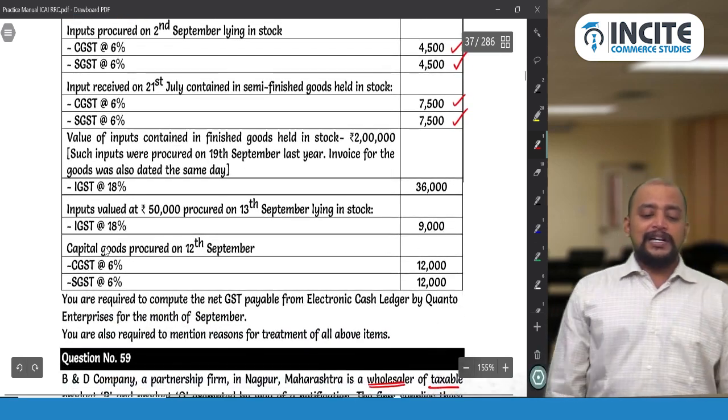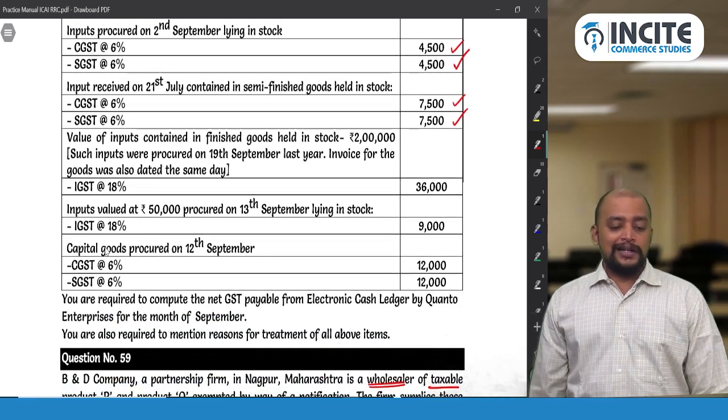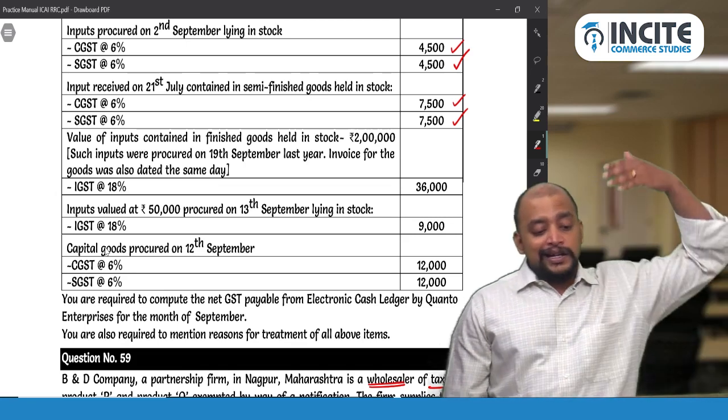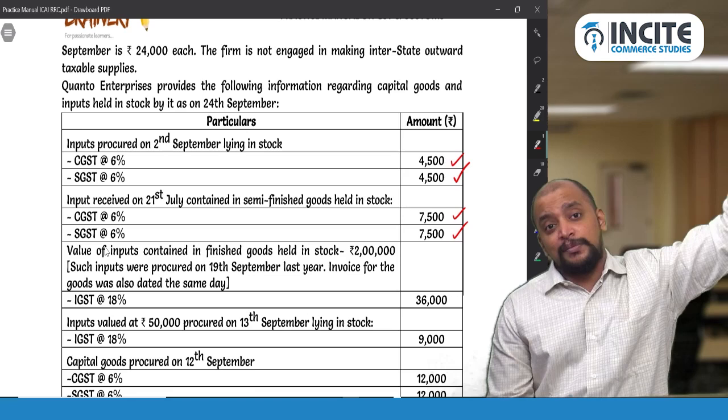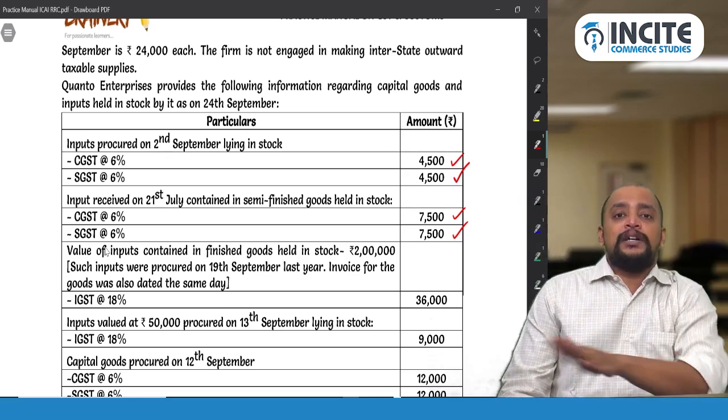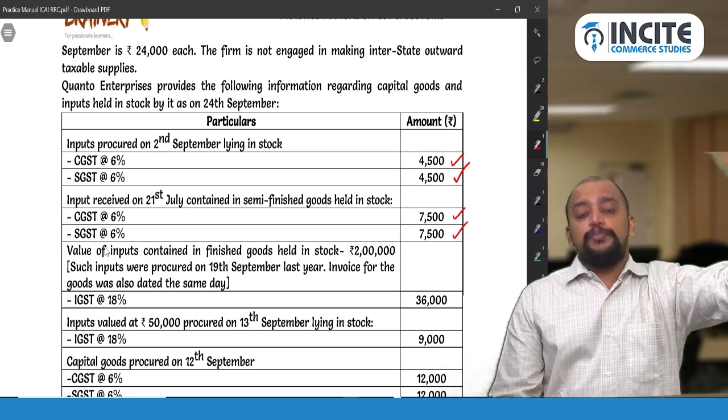Value of inputs contained in finished goods held in stock, 2 lakhs. Such inputs were procured on 19 September last year. So what is the date? 24th September. 19 September last year to 24th September is not within 1 year. It is beyond 1 year.